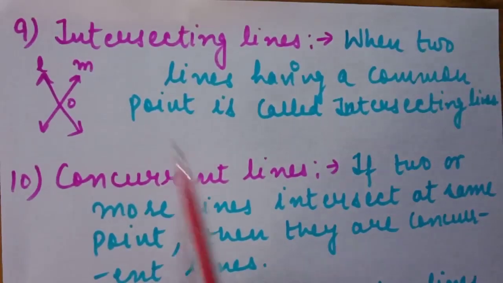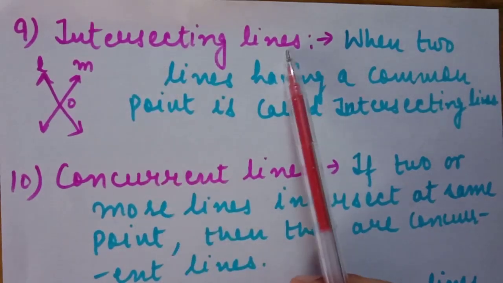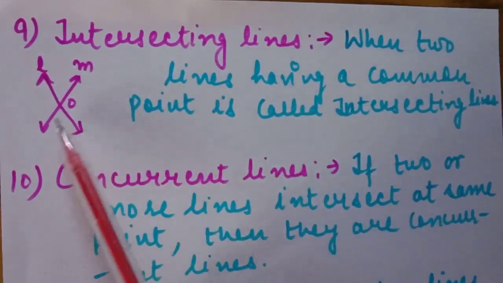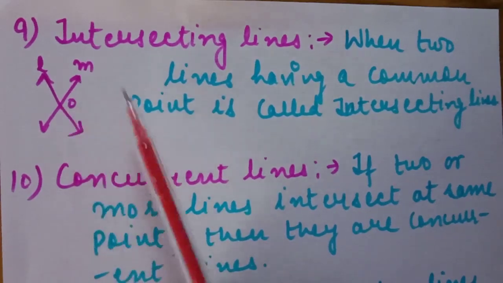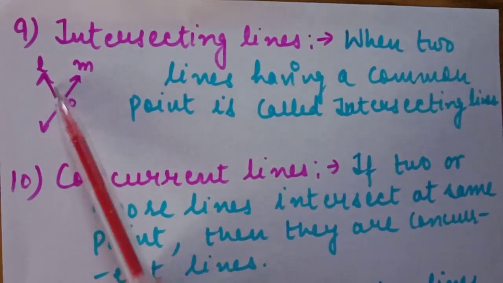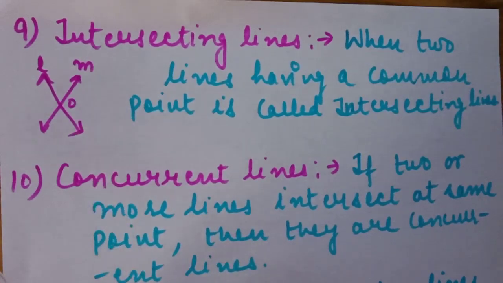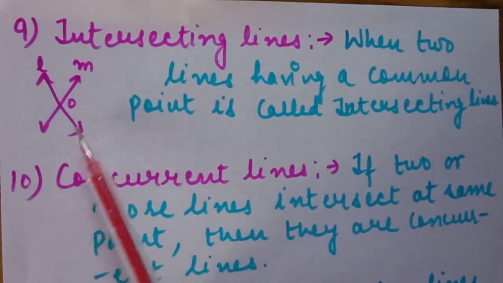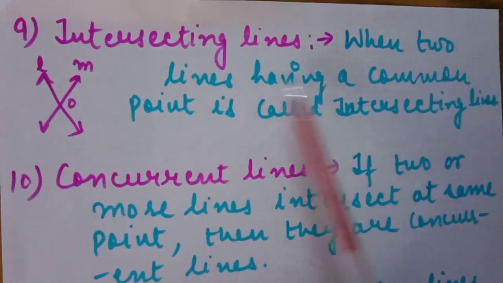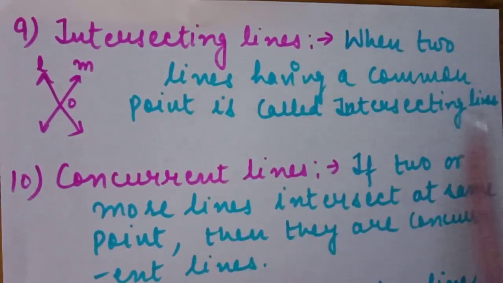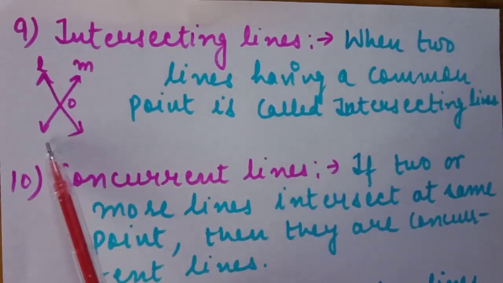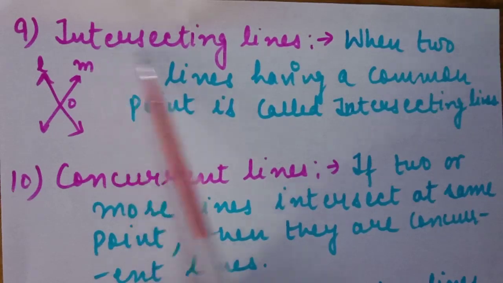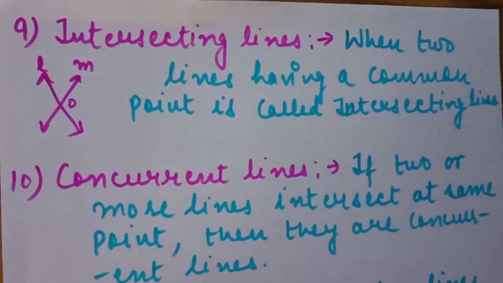Next is intersecting lines. Two straight lines having a common point are called intersecting lines. These types of lines made vertically opposite angles in our previous definition. So when two straight lines cut each other, intersect each other at one common point, we call them intersecting lines.